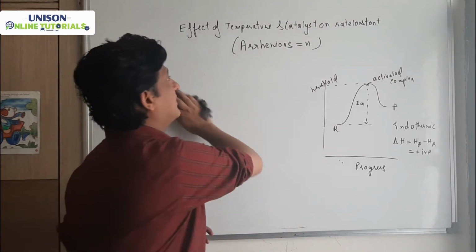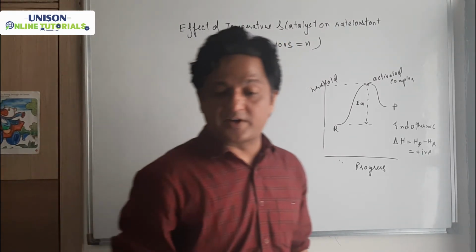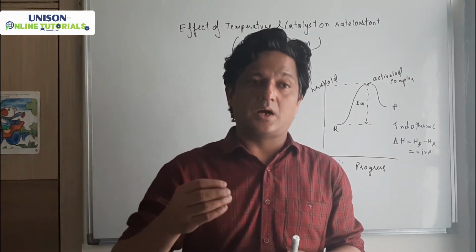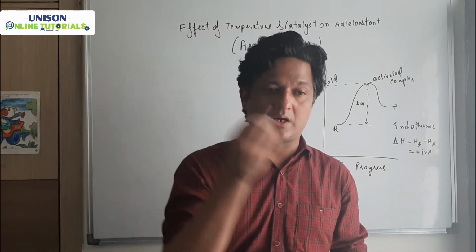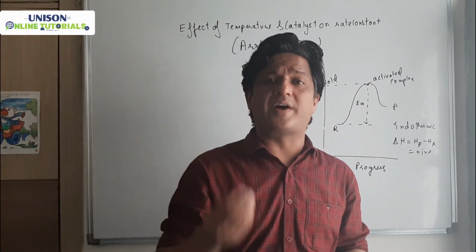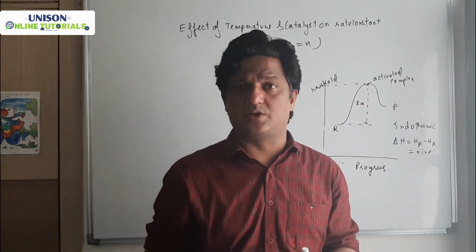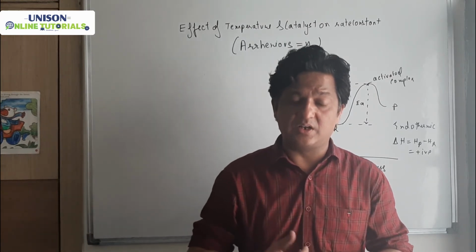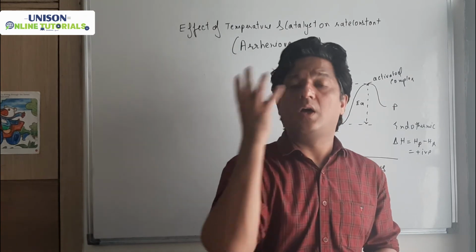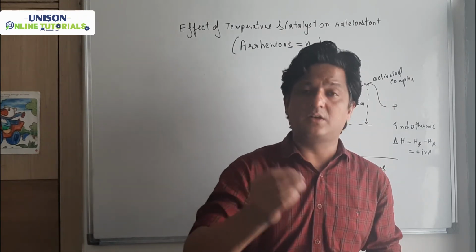Okay, next we see the effect of catalyst. See, what is the role of a catalyst? Basically, the catalyst provides an alternate path of activation energy. Look, this is the correct definition of a catalyst: it provides an alternate path to the reactant.